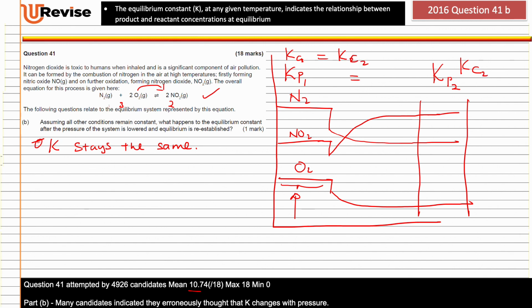So it's just a simple recall thing that we have to understand, and it's also one of those things where teachers do mention it and students just don't take teachers serious. I'm joking. You guys take us serious, but at the end of the day, you're just going to have to learn that if you change concentration, if you add a catalyst to a system at equilibrium, if you increase or decrease surface area or change pressure, that's not going to affect the new value of K after equilibrium is re-established. The value of K stays the same.